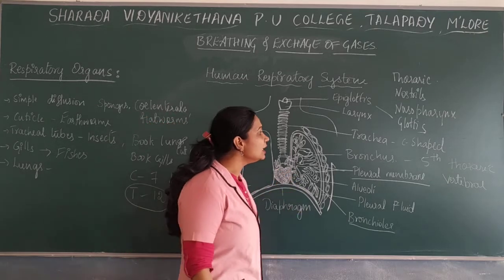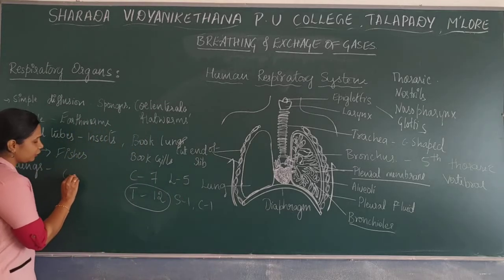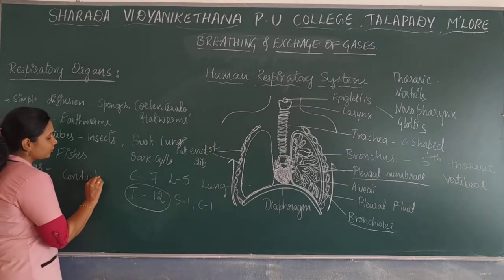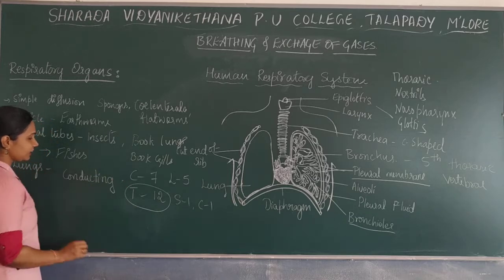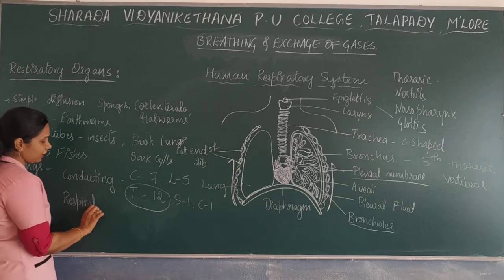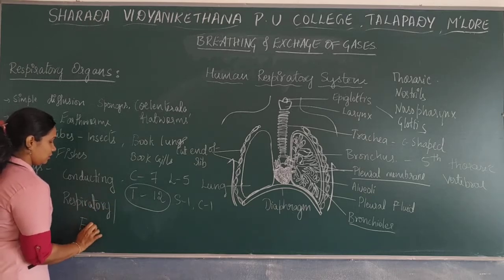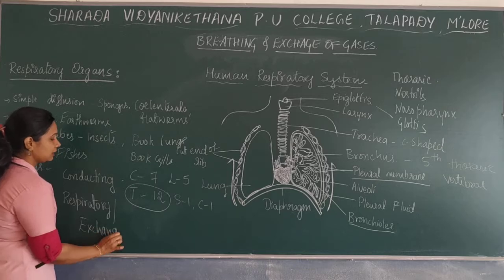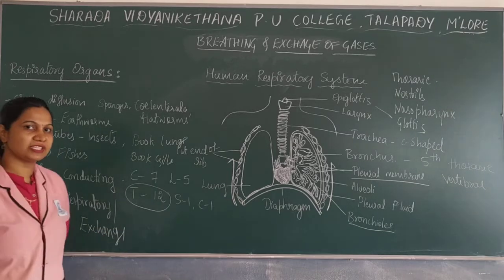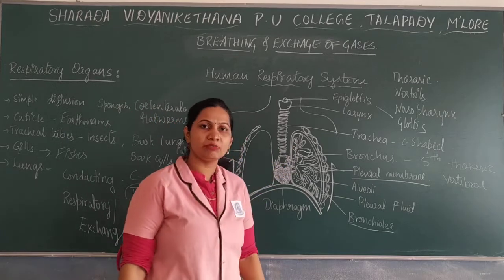So our respiratory system is mainly divided into the conducting zone as well as the respiratory zone or exchange zone. Even these ring-like structures are found in the bronchioles.